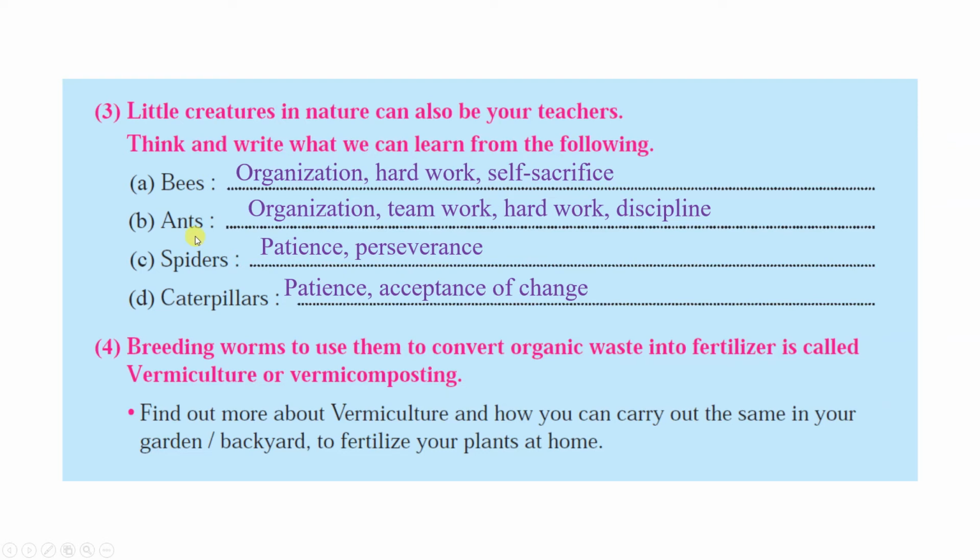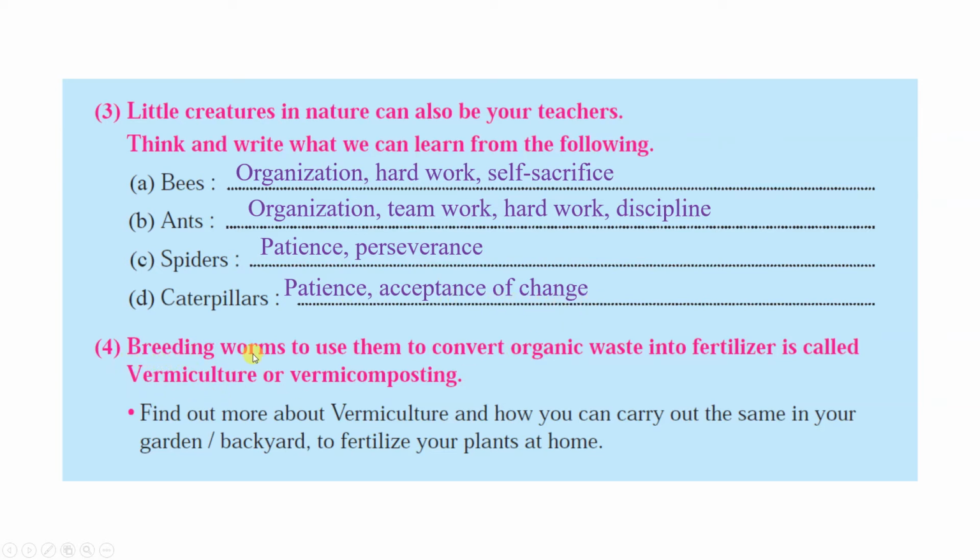What can we learn from ants? From ants we can learn organization, teamwork, hard work, and discipline. All these things we can learn from ants. Spider. From spider we can learn patience and perseverance. Caterpillars, patience and acceptance of change.